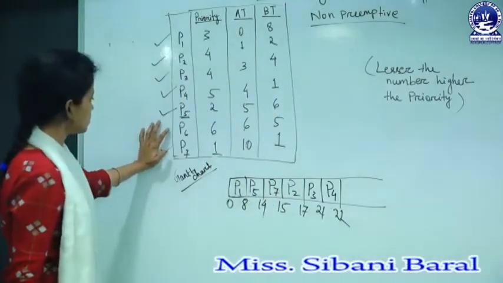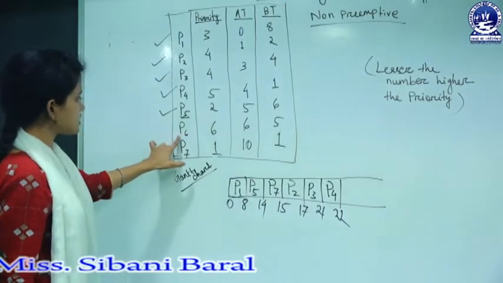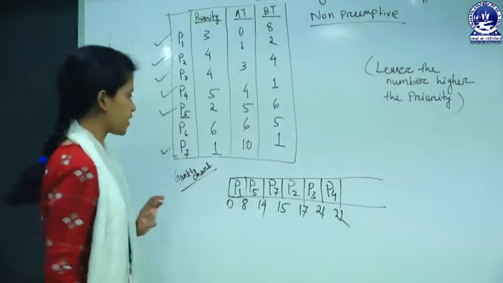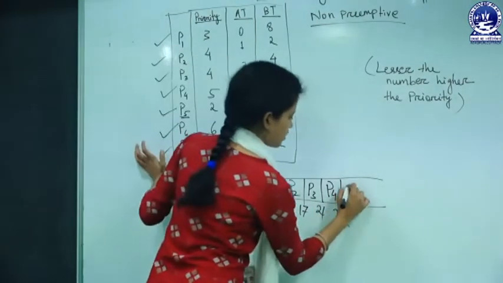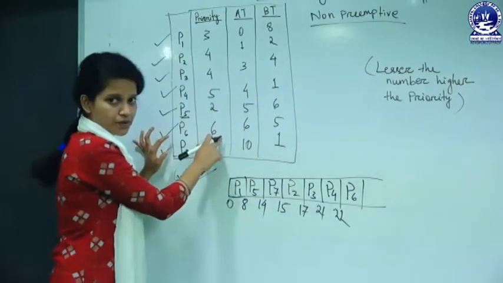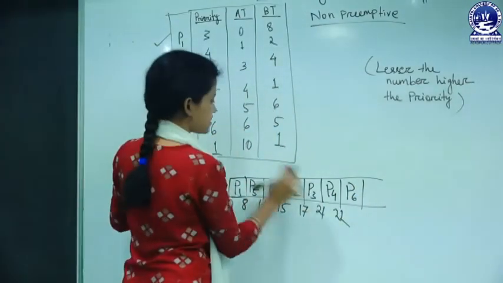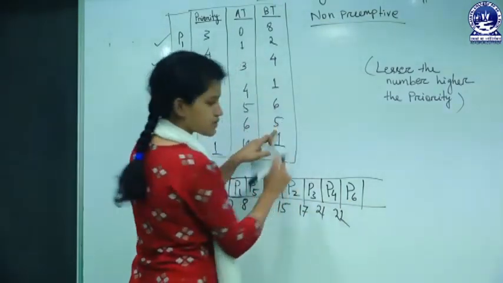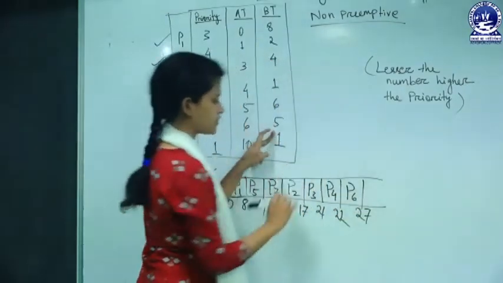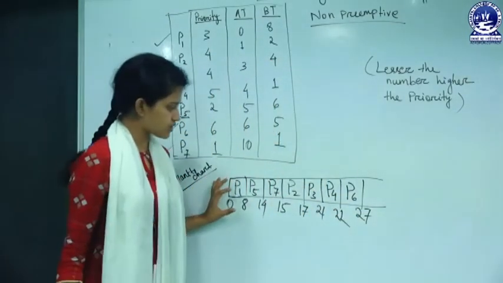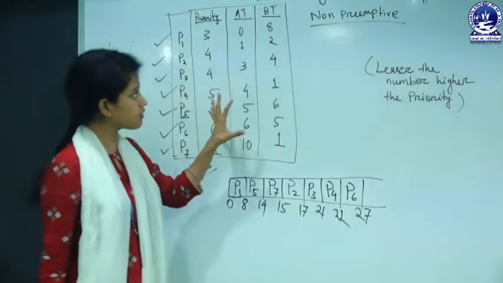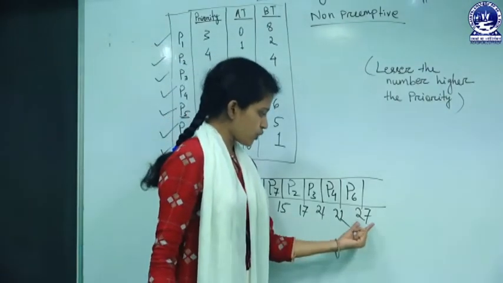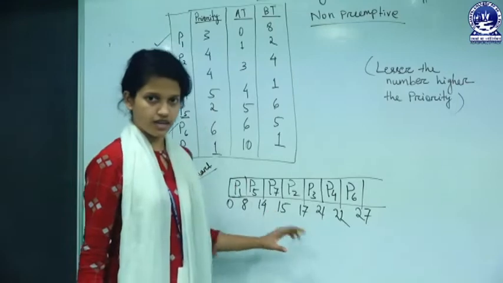P4 is now done, and finally P6 is in the ready state. We have no choice, we have to schedule P6 right now. P6 is the lowest priority, and we schedule P6 last for 5 milliseconds. So 22 plus 5, 27. Okay, so this is the Gantt chart of this numerical, the non-preemptive version of priority scheduling. At CPU time 27, all the processes are terminated.